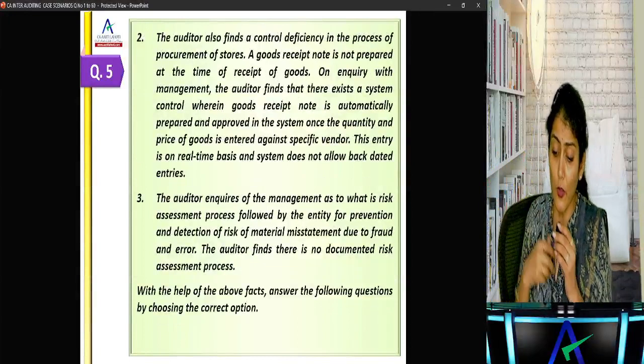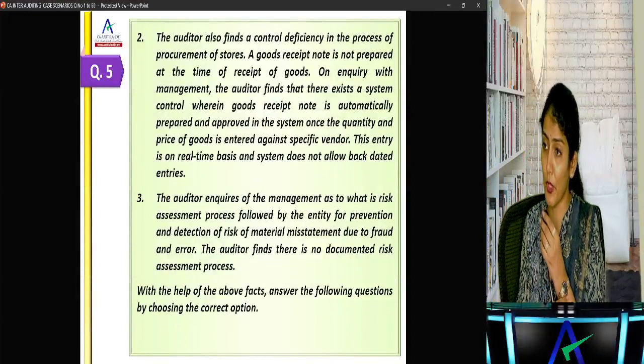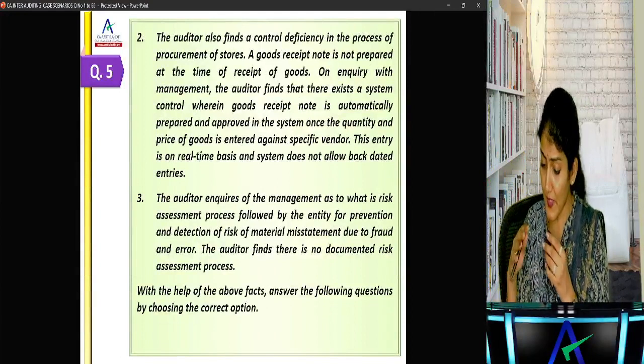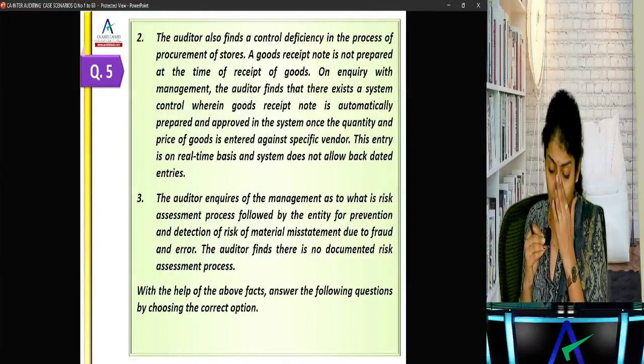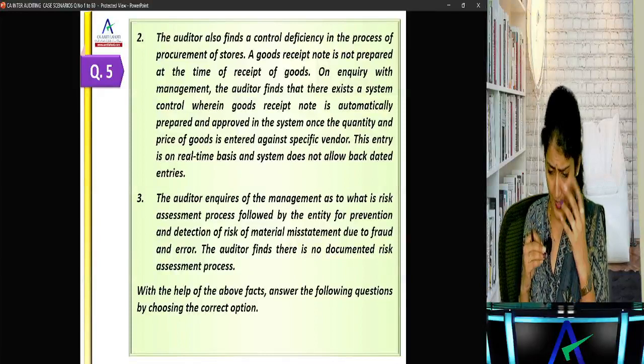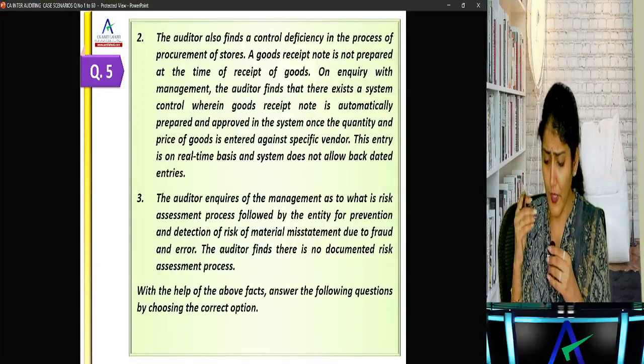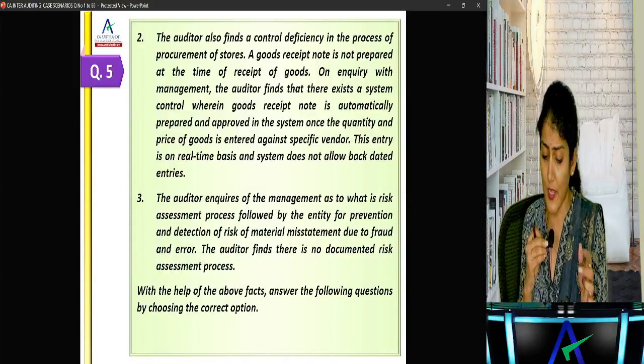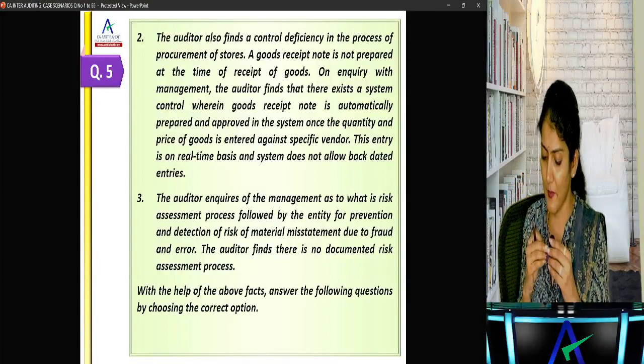Okay. The auditor also finds a control deficiency in the procurement of the stores. A GRN is not prepared at the time of the receipt of the goods. On inquiry, the management says the auditor finds that there exists a system control wherein goods received note is automatically prepared and approved in the system once the quantity and price of the goods is entered against the specific vendor.